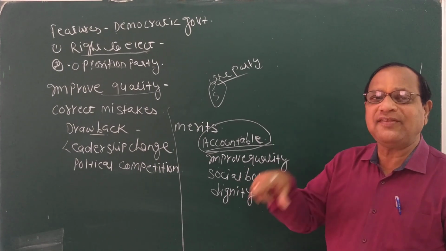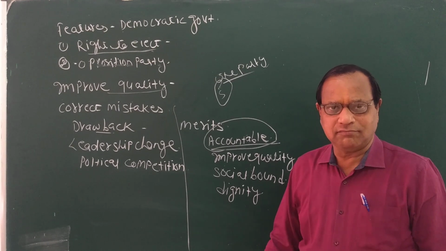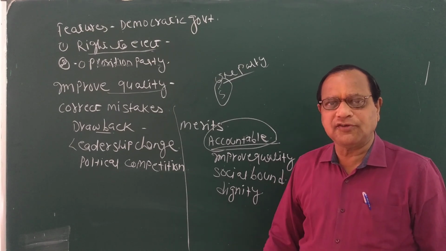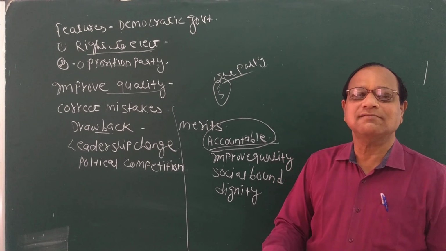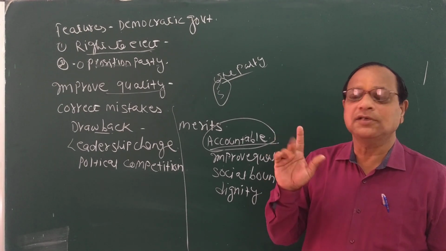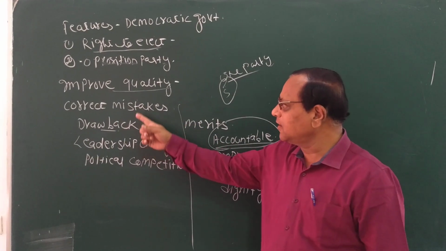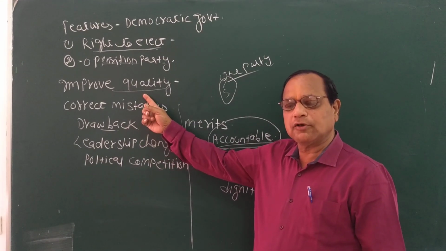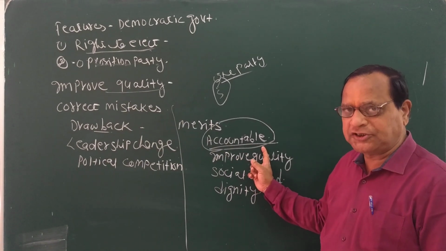If anything happens in the country, in any state, the government cannot say, "Hum kya kare, hum to wahan the hi nahin." No, this is not the reason here. They are fully responsible. That is known as accountable. Next, improve quality. Right now I had discussed that democracy improves the quality of the decisions. No need to discuss this point.